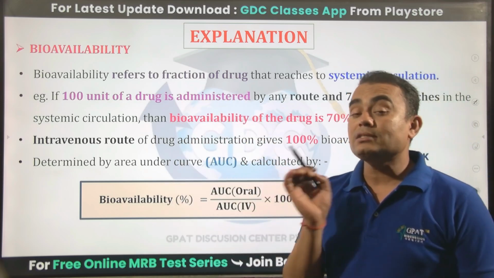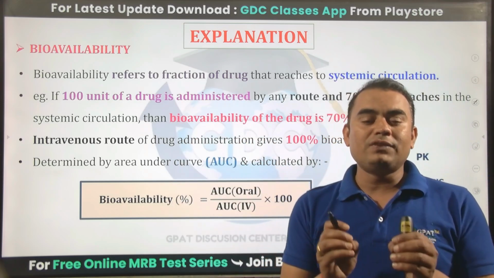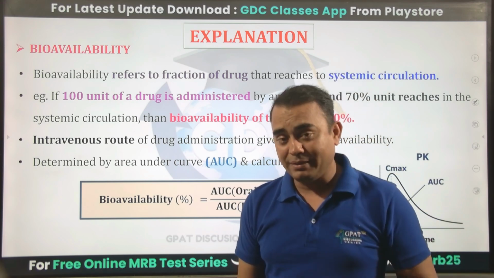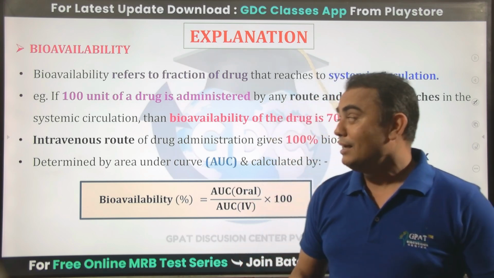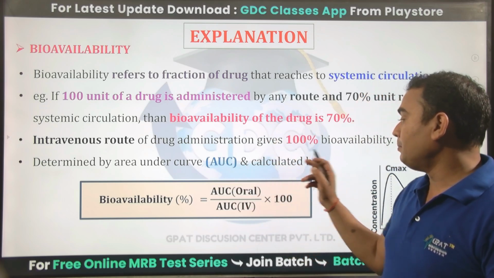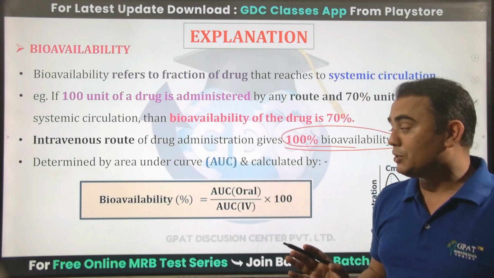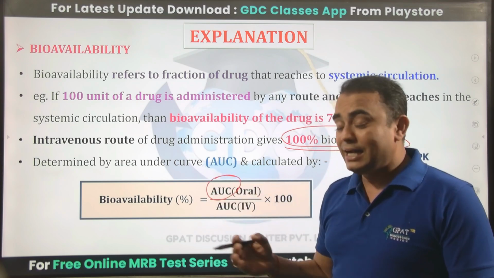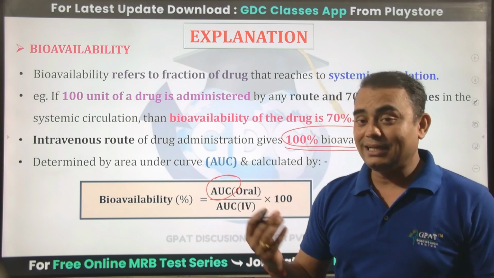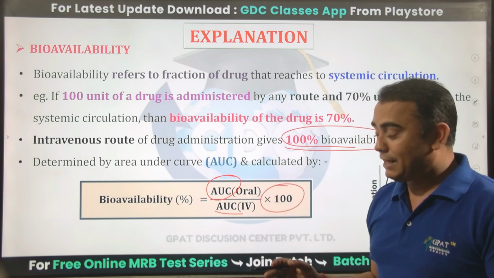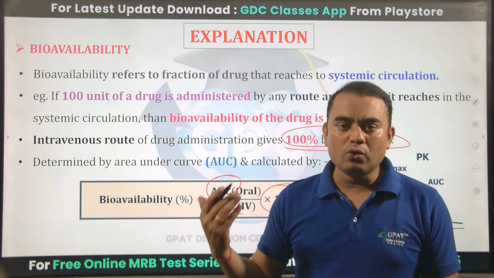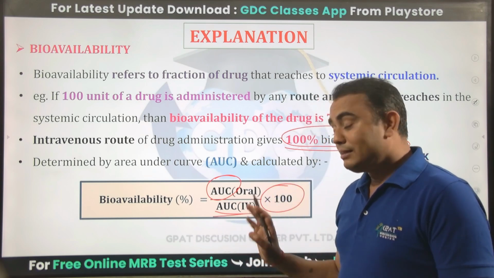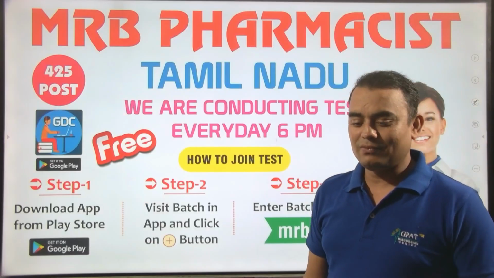So what is bioavailability? It is the fraction of the drug that reaches the systemic circulation in unchanged form from the site of administration. For the IV route, the bioavailability is 100%, and the bioavailability formula is the AUC, the area under the curve of oral, divided by the area under the curve of IV, multiplied by 100. Yes, we can replace oral with another route also, but the standard will always be the same, that is IV.